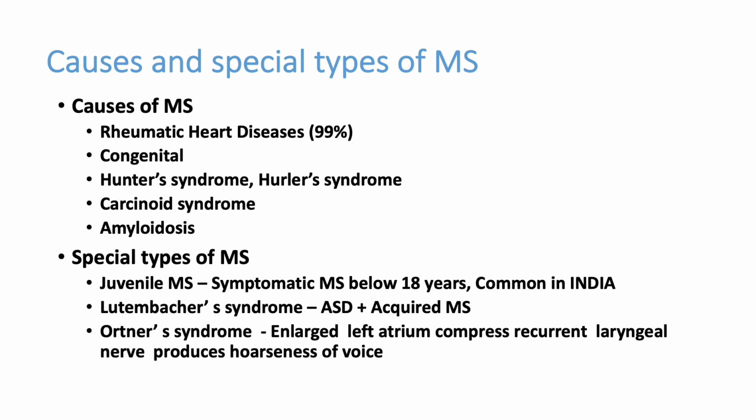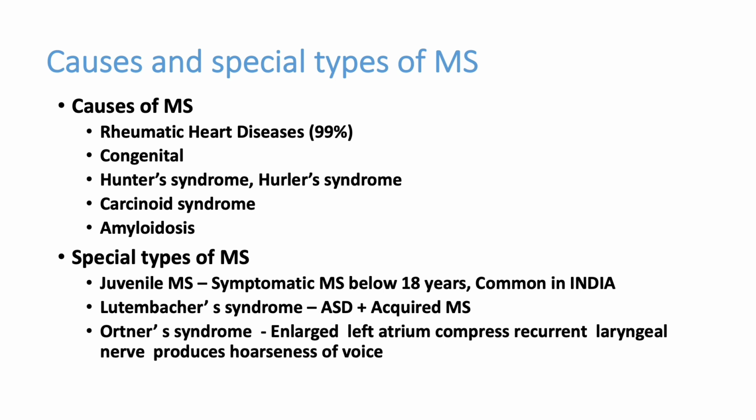Now, some special types of MS we have to see. That is juvenile mitral stenosis, symptomatic mitral stenosis below 18 years. Commonly, mitral stenosis will not present with any clinical finding till the patient becomes an adult. But in India, or any other third world country, because of repeated infections, the patient can have severe mitral stenosis. Symptoms start much earlier than in Western countries. That's why we call it juvenile mitral stenosis.